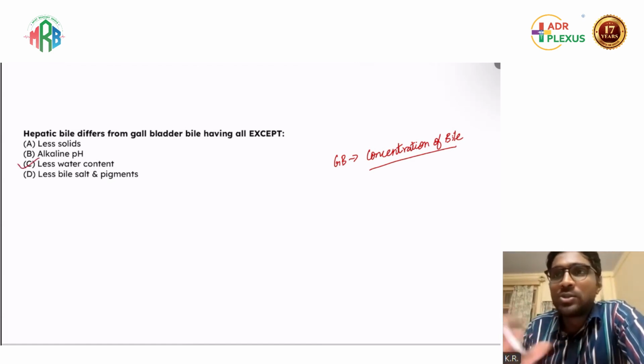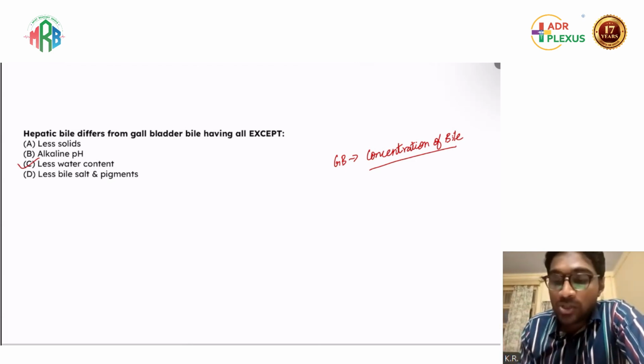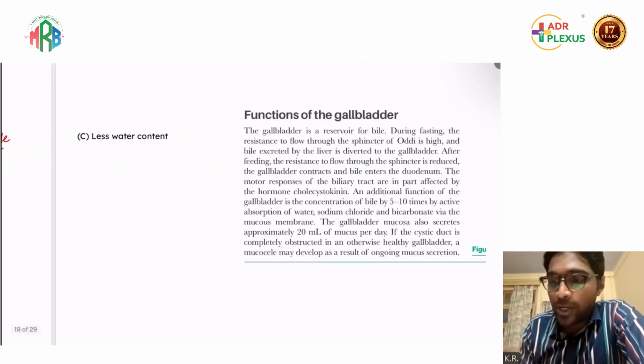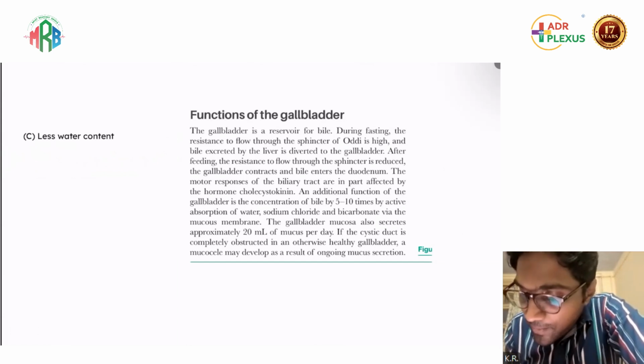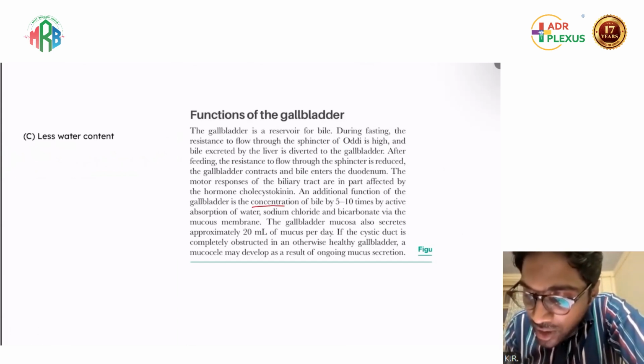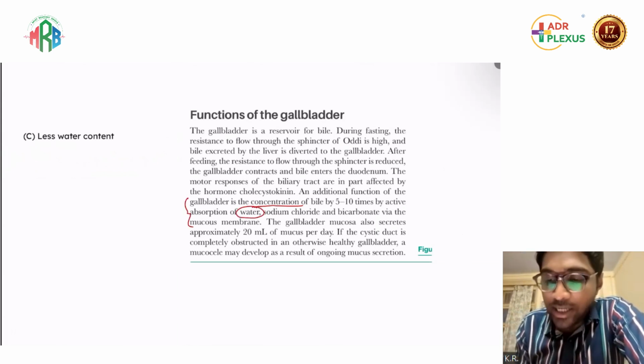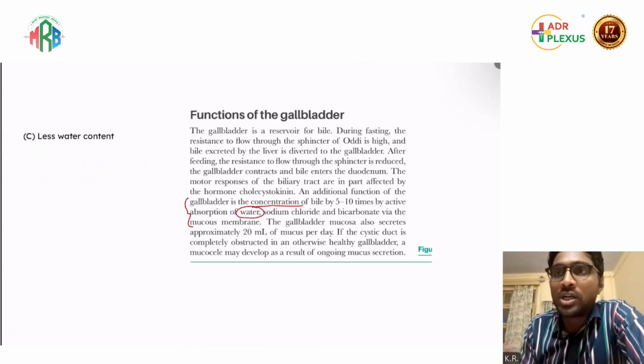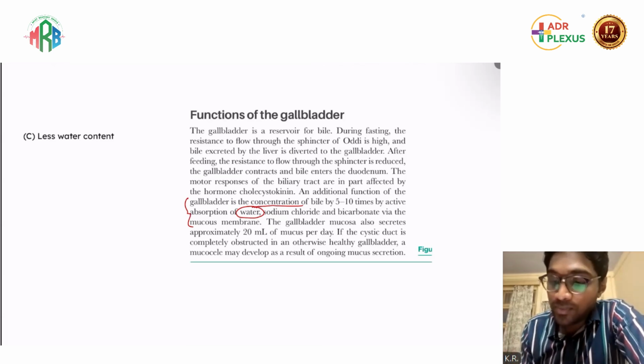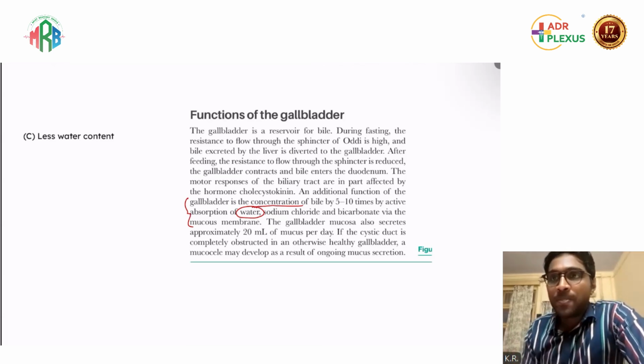Solid nature, bile salts and bile pigments never change. This is directly taken from Bailey only. Functions of the gallbladder, you can see: an additional function is concentration of bile by active absorption of water. This is directly taken from Bailey only. So less water content should be the answer. Are you guys able to get it?